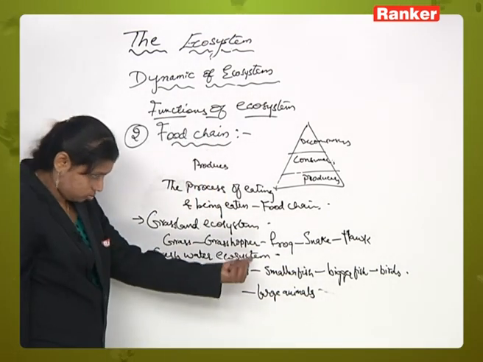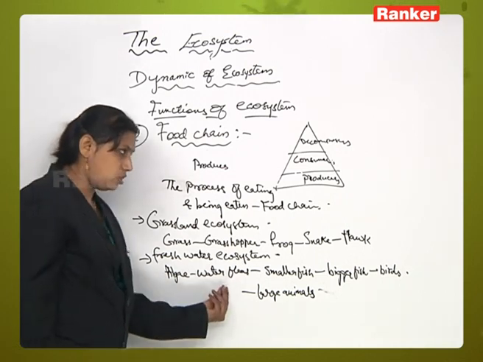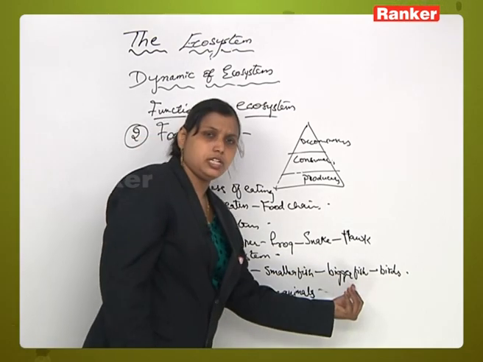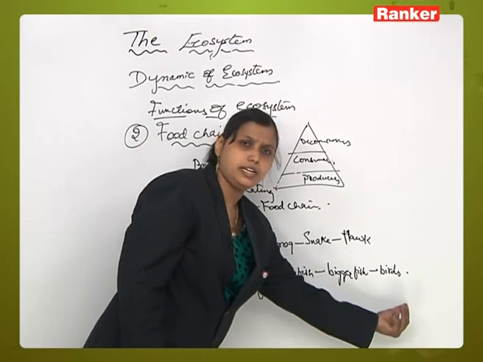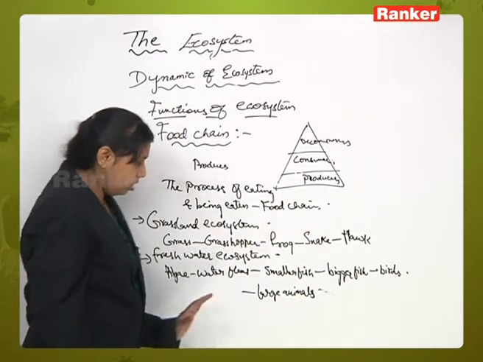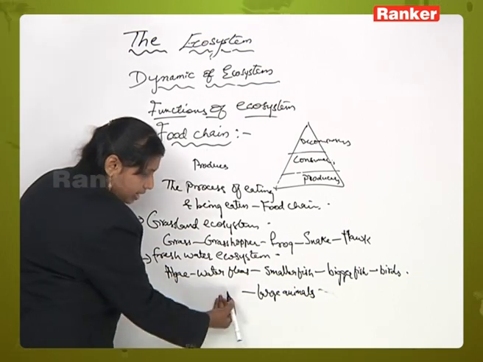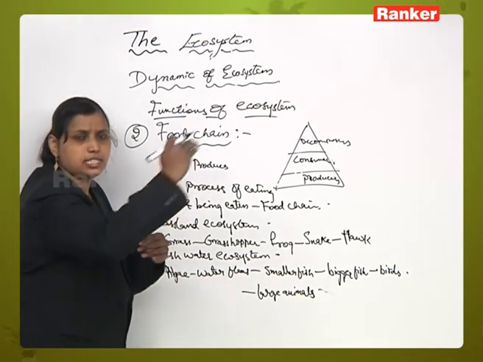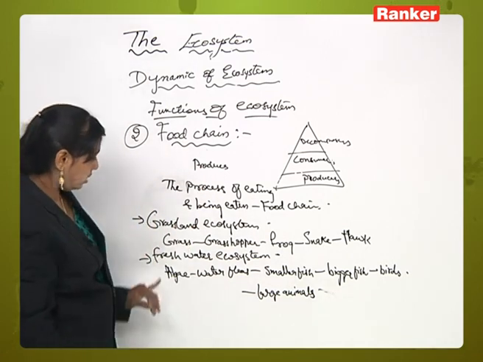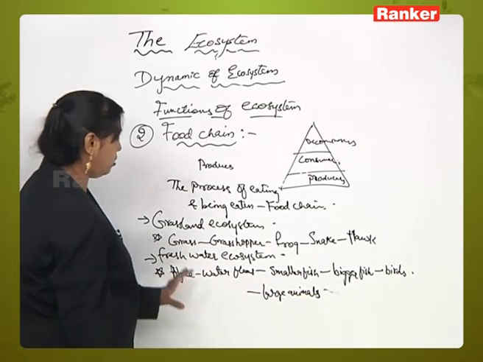In a freshwater ecosystem also, in water you will see some algae, algae will be eaten by some water fleas, these water fleas will be eaten by smaller fish, this smaller fish is eaten by bigger fish, bigger fishes are eaten by birds, and ultimately this bird is eaten by large animals, right. So, see here, the process of eating and being eaten by the larger animal, that process is called a food chain. Hope you get this. These examples may be coming for your multiple choice, right.